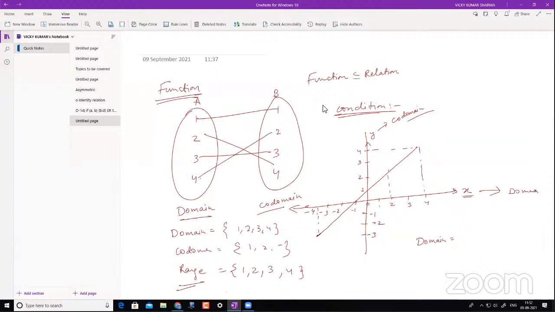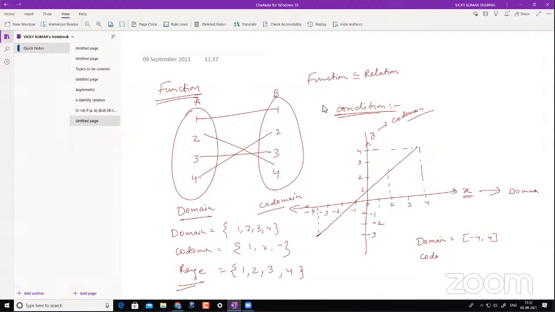Domain is -4 to +4. Yes, and that is including -4 to +4. And what is the symbol this says? That value is also included. Okay. What is my codomain?